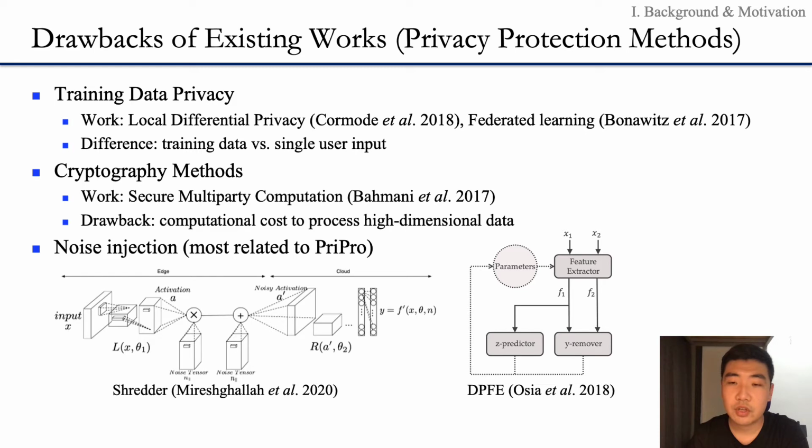Then, I will talk about privacy protection methods in the literature. First, differential privacy or federated learning focuses on training data rather than single user input for the inference stage. Therefore, they cannot be applied in our scenario. Second, although cryptography methods can provide good protection of privacy, the computation cost by the large amount of data for encryption is prohibitive for edge devices.